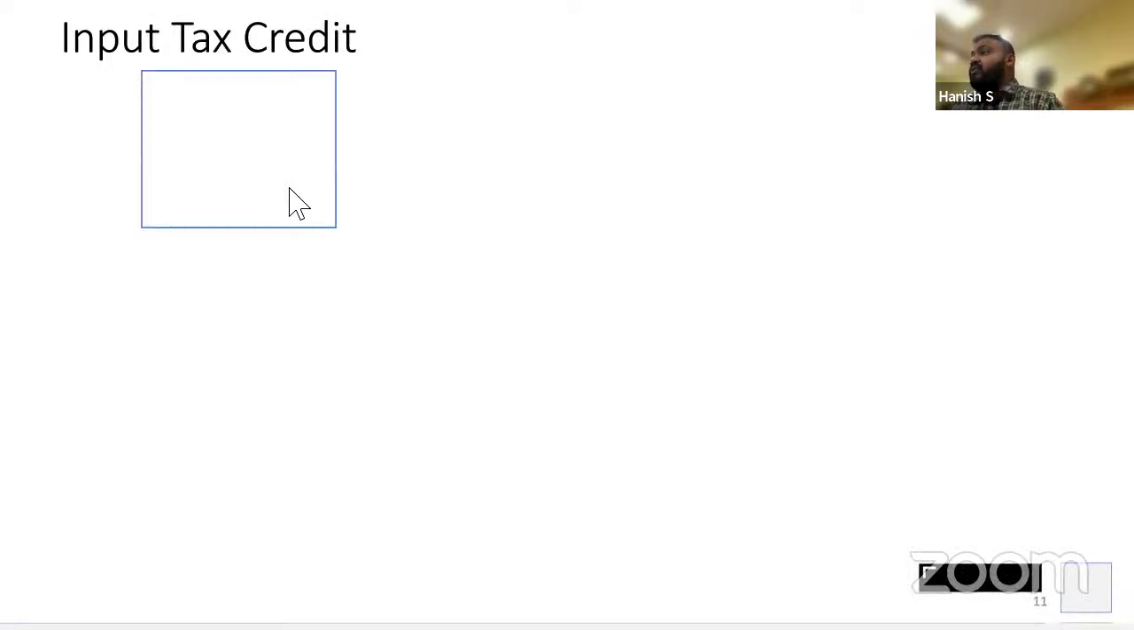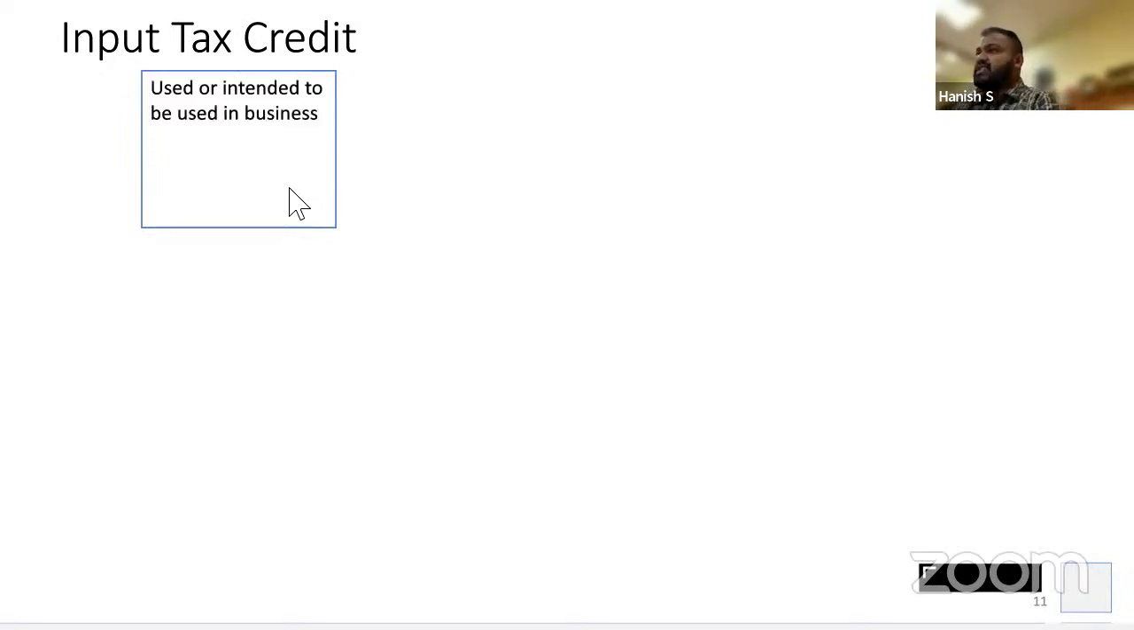With this, we finish section 7, 8, 9.1 and 9.2. 9.3 is pending. Okay. Composition scheme is also pending. Exemption is also pending. Okay. Now let's quickly go to input tax credit. Okay, I will not finish it because I don't think we will be able to finish it in the next 10 minutes. At least some introduction to section 16.